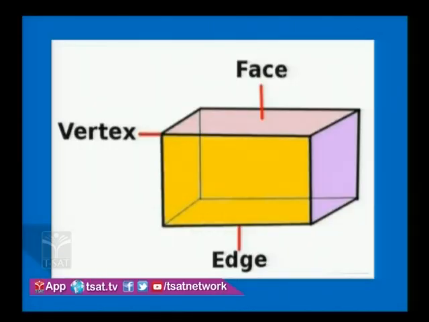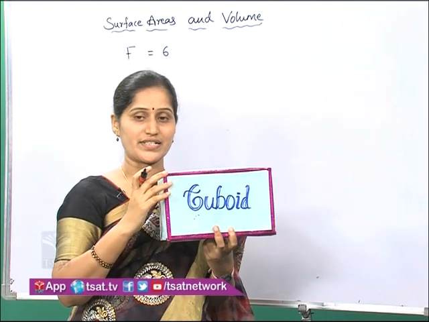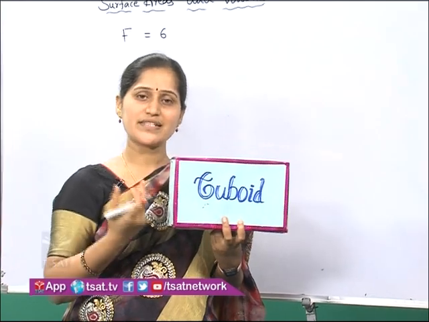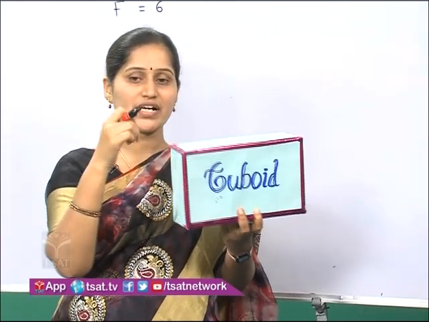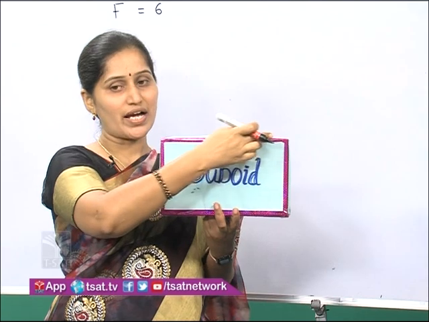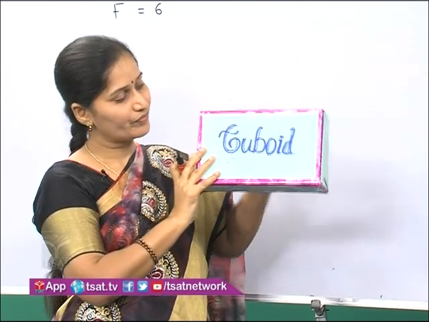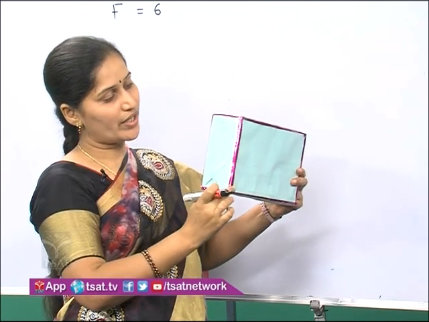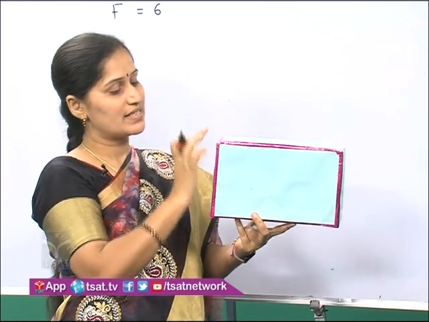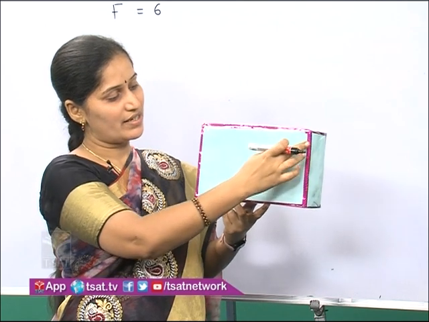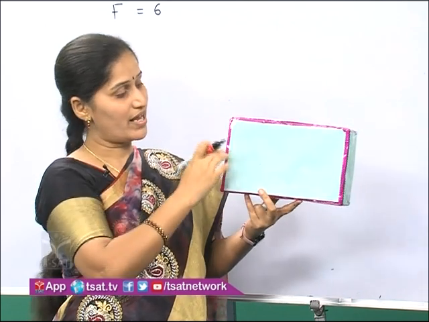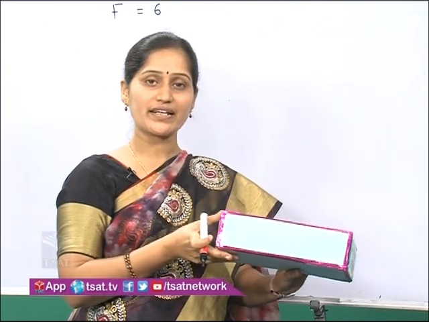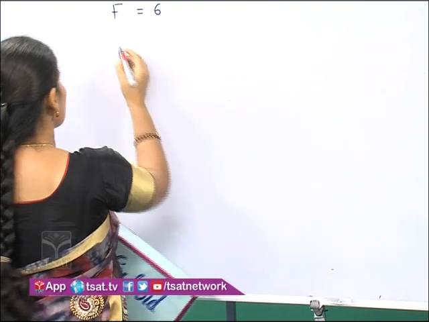Then the intersection of faces is an edge. Shall we count edges now? Easily you can count the line segments as edges, or here we count the pink lines, right? So 1, 2, 3, 4, 5, 6, 7, 8, 9, 10, 11, 12. So total how many edges are there? 12 edges.